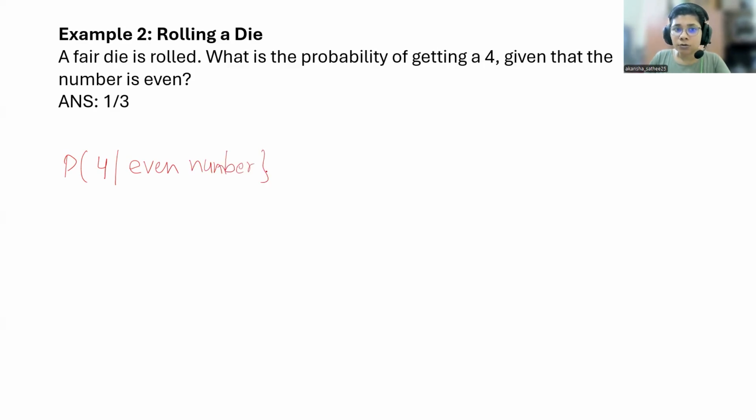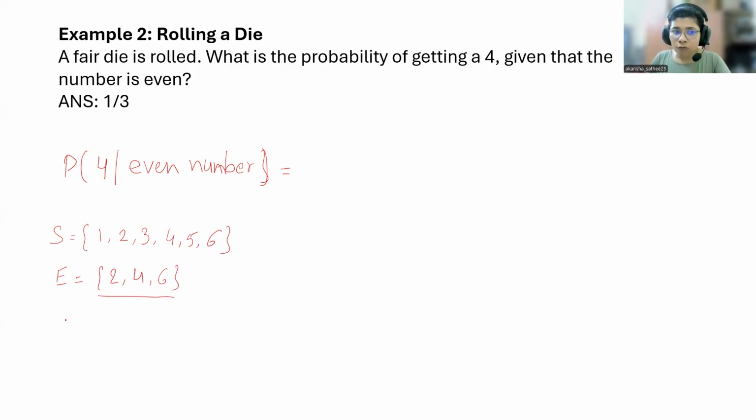So this is the probability you want to calculate. S, the sample space, means if you roll a die, how many possible outcomes are there? 1, 2, 3, 4, 5 or 6, right? These are the possible outcomes. Now, how many even numbers are there? Even numbers are 2, 4 and 6.